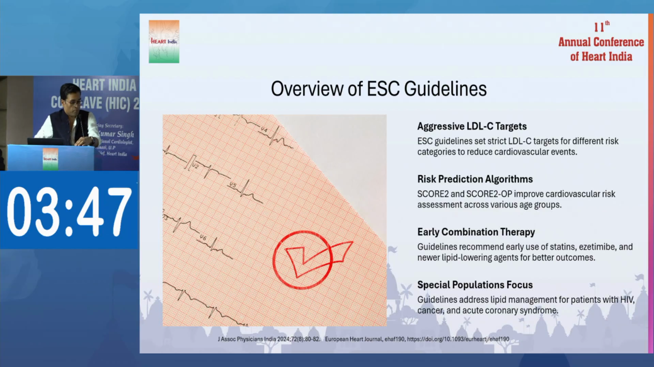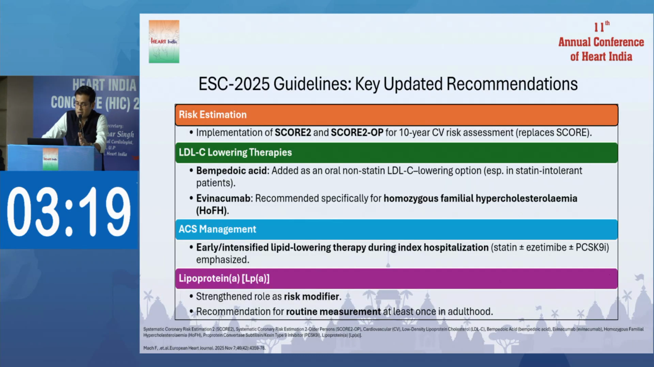The second point is about the ESC guidelines. I am going through this in a very fast manner. They have incorporated SCORE2 and SCORE2-OP algorithms to improve cardiovascular risk assessment. For ACS management, they also recommend very aggressive early combination therapy with high intensity statin plus ezetimibe. And in this ESC 25 update, they have a special focus on HIV patients, chemotherapy patients, and acute coronary syndrome patients. For LDL lowering therapy, bempedoic acid is added to the new non-statin LLT drugs.